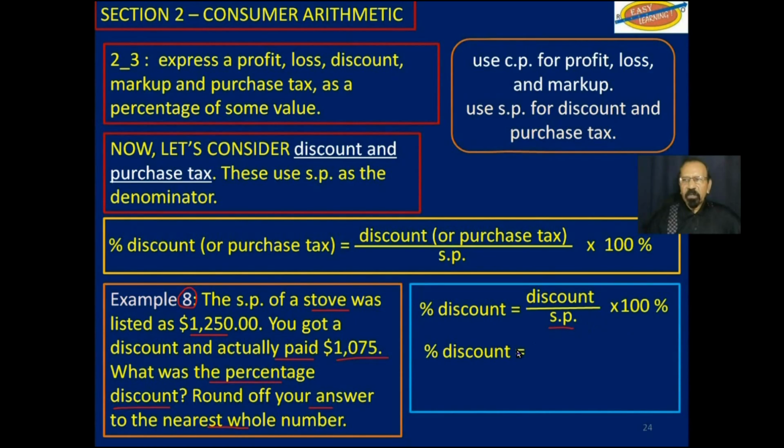And the actual discount here would be $1,250 minus $1,075, which gives us $175. That's your actual discount over the selling price, which is $1,250. Multiply that by 100 and you get 14%.